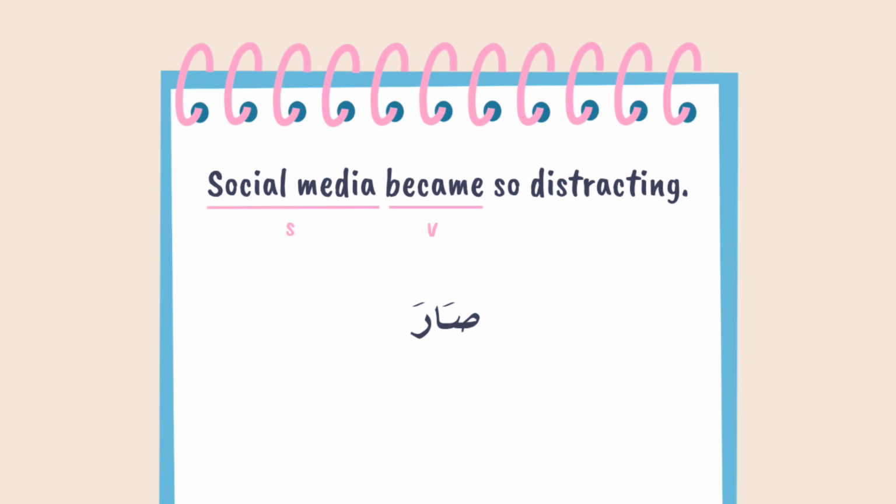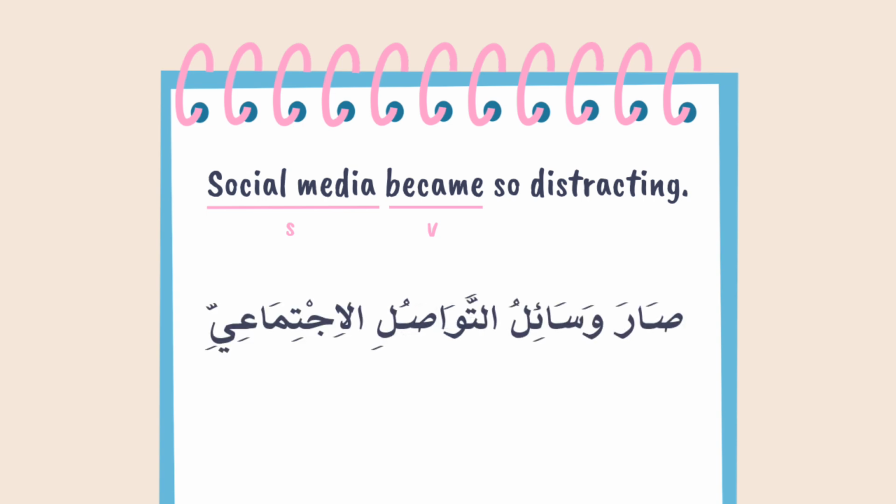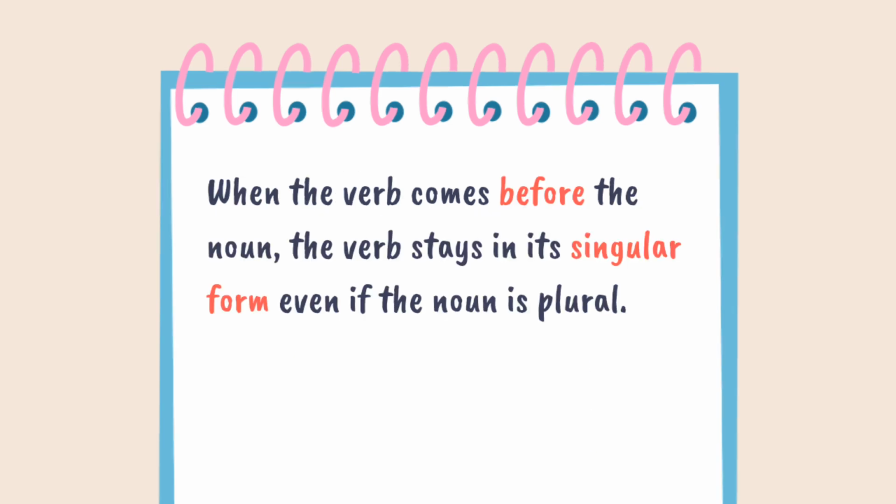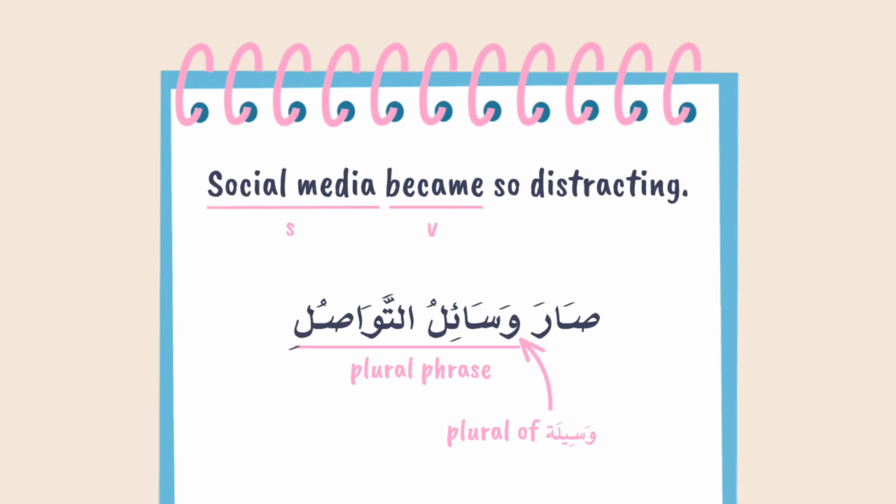Social media is often referred to in Arabic as وسائل التواصل الاجتماعي, and some people shorten it to just وسائل التواصل. Notice that وسائل التواصل is actually a plural phrase, as it starts with the word وسائل, the plural of وسيلة. So, some of you may think that we'll conjugate Sara in its plural form, but that's not really how it works. When the verb comes before the noun, the verb stays in its singular form even if the noun is plural. So we keep Sara in its singular form, but we change one thing.